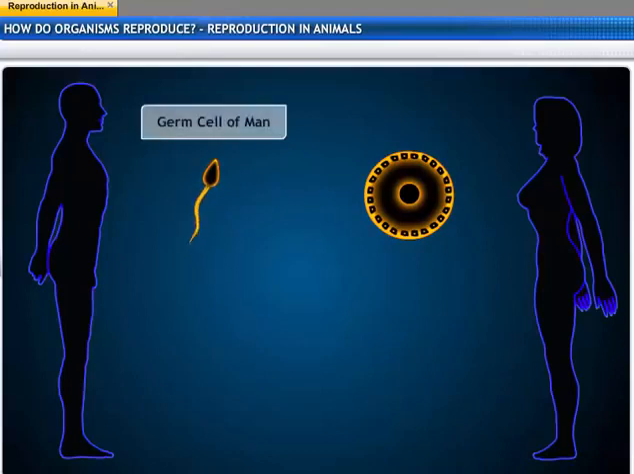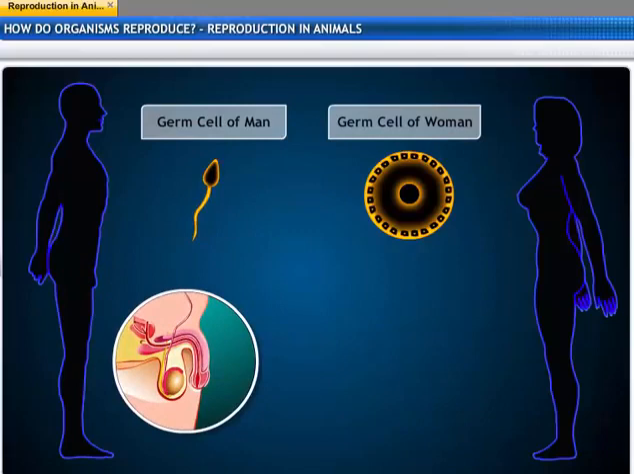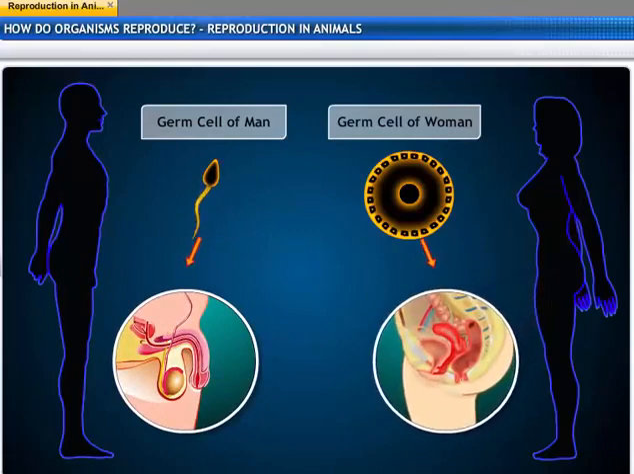This motile germ cell is the male gamete, and the larger germ cell is the female gamete. This differentiation in germ cells needs the female and male reproductive organs to be different. This leads to dissimilarities in the bodies of male and female animals.